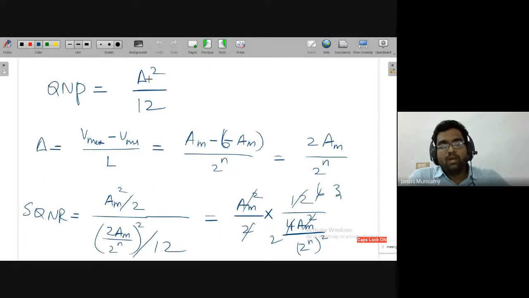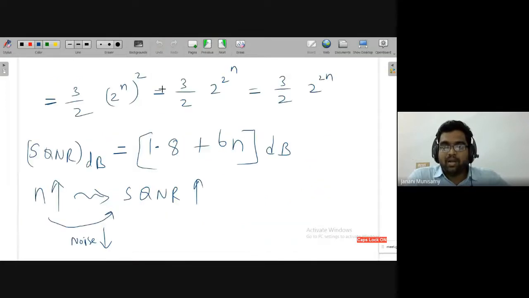Then del I am representing in terms of amplitude and the number of steps, number of bits. Once you do the mathematical adjustment, finally you will get an expression like this, a different expression, all are same. Then finally I'm writing this SQNR in terms of dB, so 1.8 plus 6n.